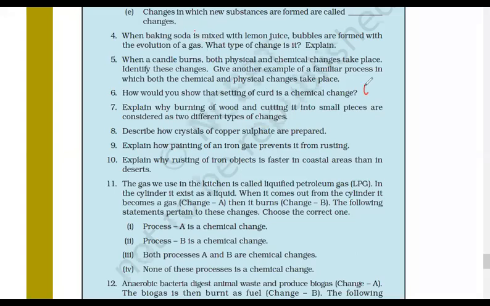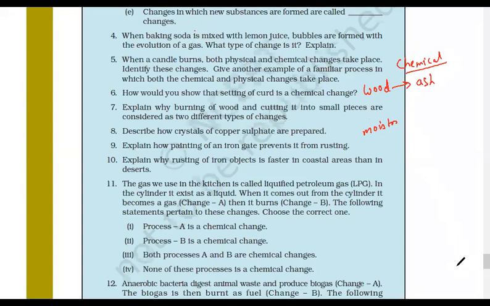If you are taking wood converting into ash, this is your chemical change. But when you talk about the water or moisture present in wood, it is converted into vapor.